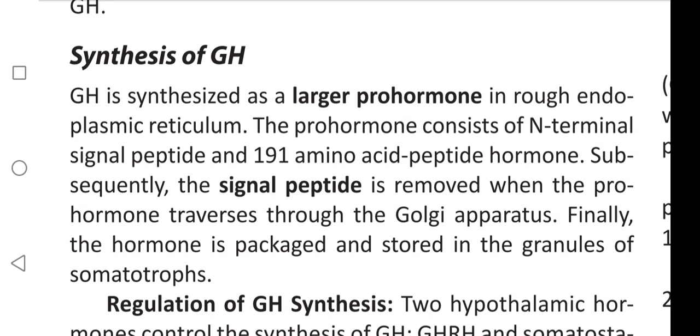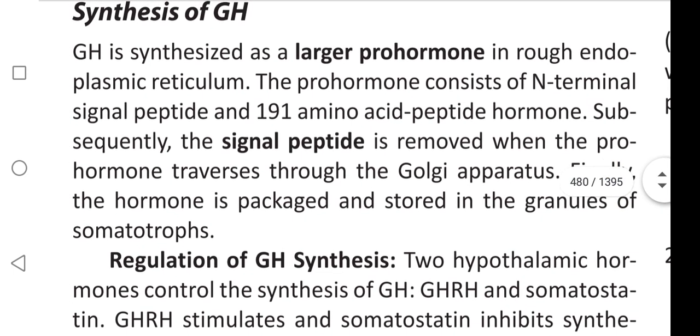Subsequently the signal peptide is removed from the prohormone, and it transfers through the Golgi apparatus. When the signal peptide is removed, it moves to the Golgi apparatus and the hormone is packed in the Golgi apparatus. And where is it stored? It is stored in the granules of somatotropes. Okay.